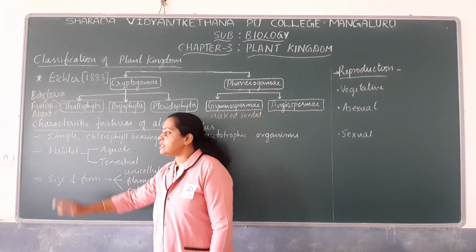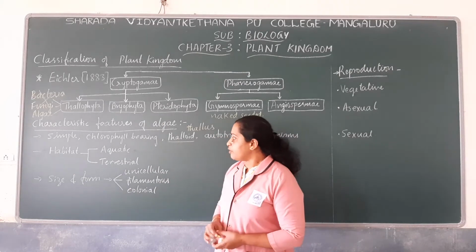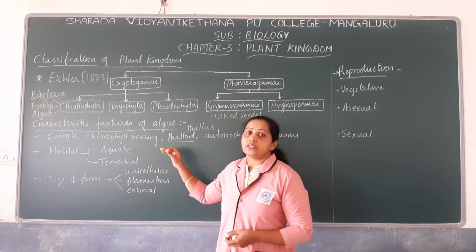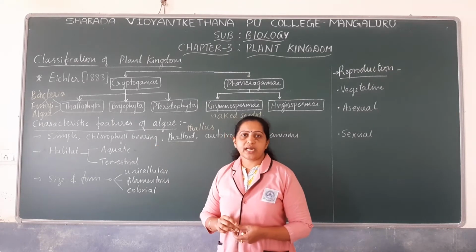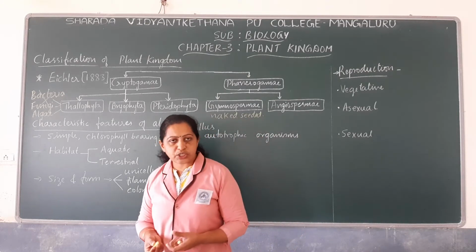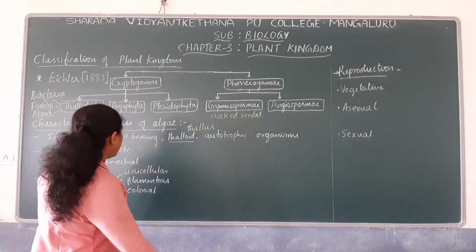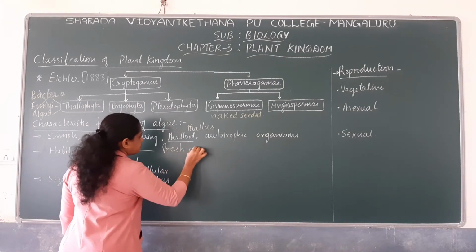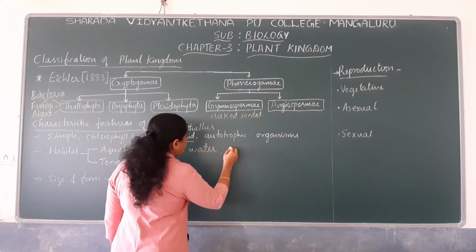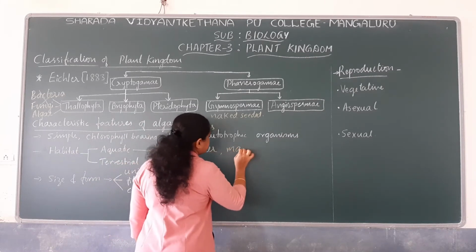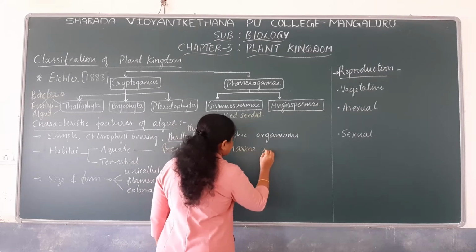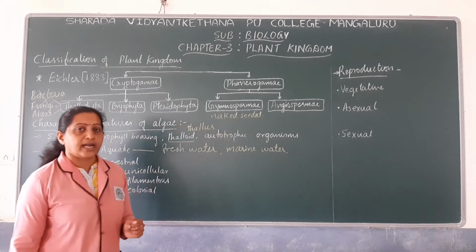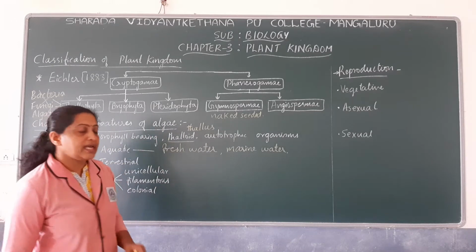Coming to the habitat of algae. Algae may be found in aquatic habitat or terrestrial habitat. Among aquatic habitat, algae may be found in freshwater or in marine water. And there are certain groups of algae which are known to be found in brackish water.